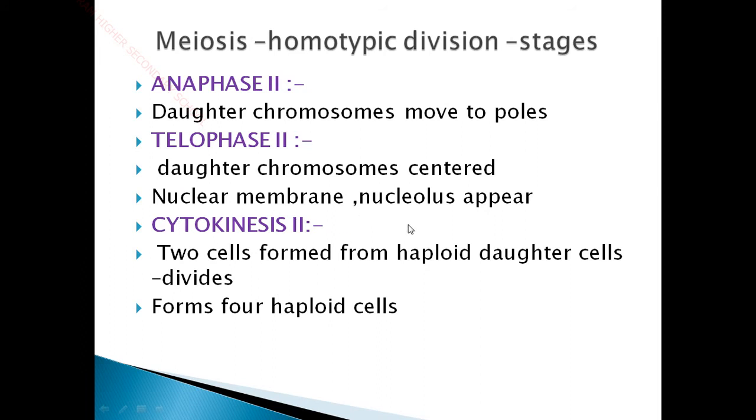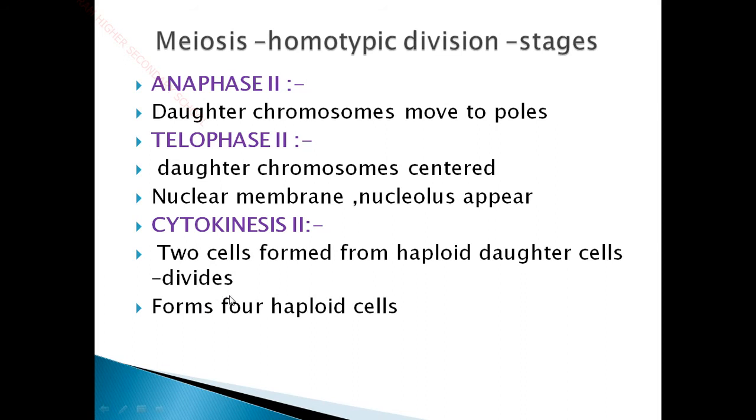During the process of cytokinesis 2 the contents of the cell are equally shared by the daughter cells, and once again two cells are formed from the haploid daughter cells. So totally from one cell 2 cells are formed. Already we have 2 cells, so from the 2 daughter cells 4 haploid cells are formed. So finally from a single cell 4 haploid cells are formed.